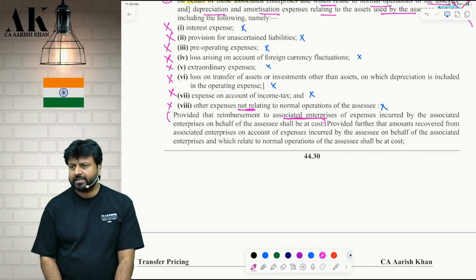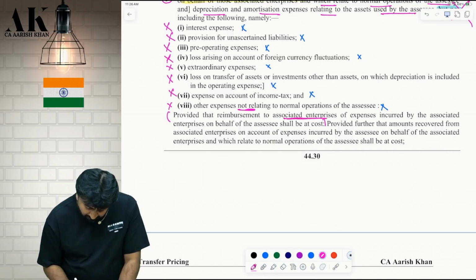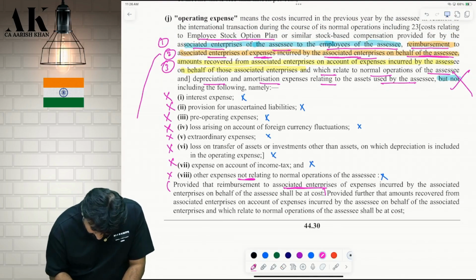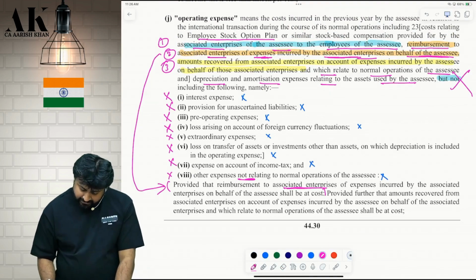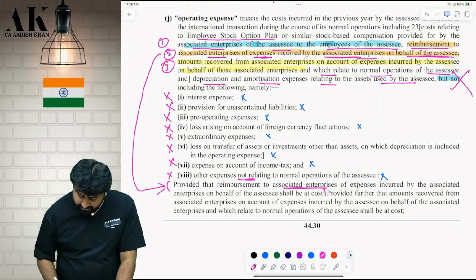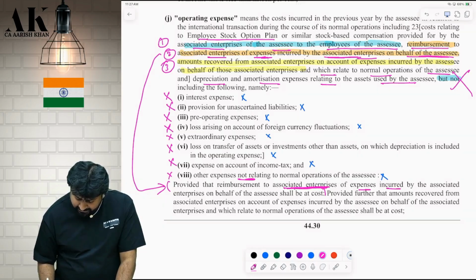What we are reimbursing to associate enterprise? We are doing some reimbursement here. Where we are doing reimbursement? Second point, correct? Incurred by the associate enterprise. That employee cost will come in the next definition. Wait. Reimbursement to our foreign entity of expense incurred by the associate enterprise on behalf of the assessee shall be at